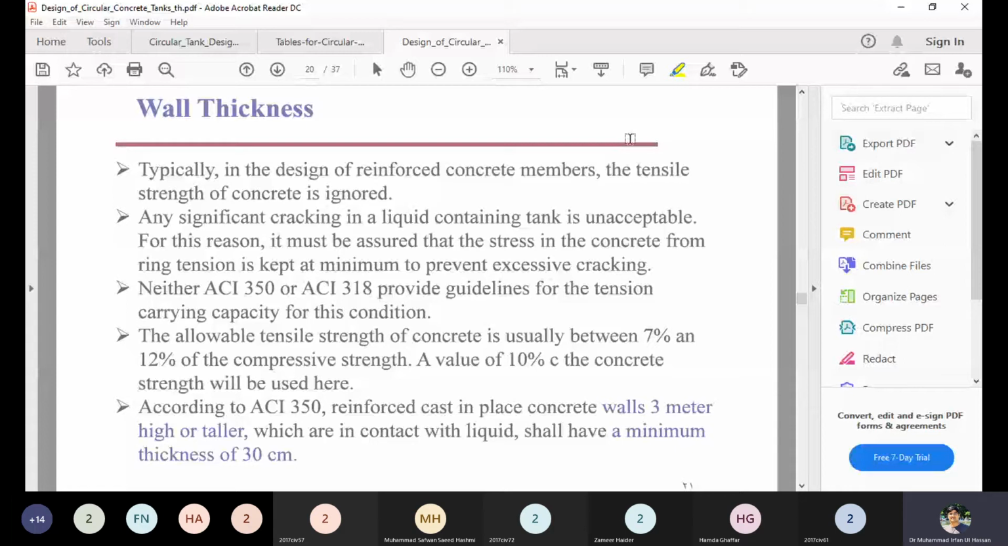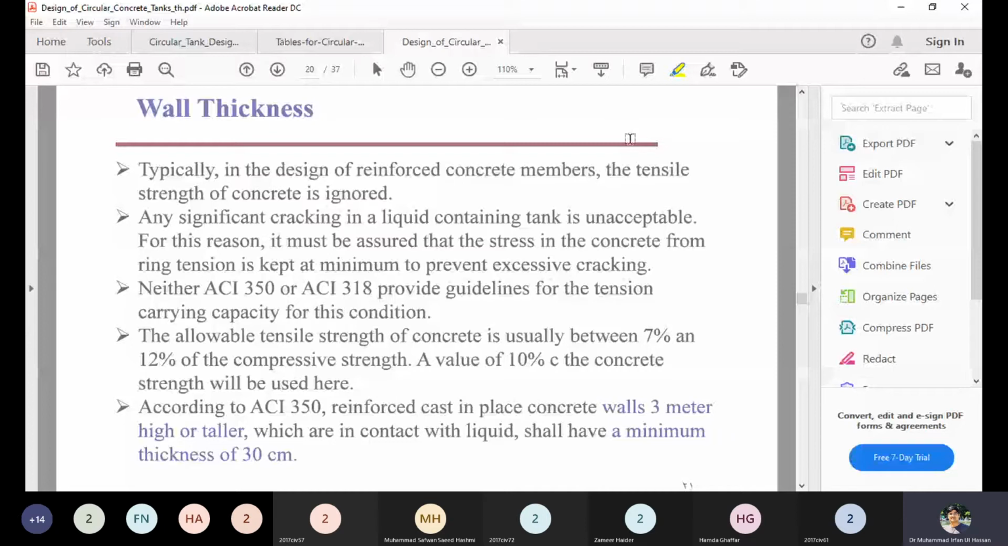But you know that the allowable tensile limit for the tensile stress in the concrete is much smaller than the compressive strength. So therefore the chances of cracking are there, but it is unacceptable because the concrete is weak in tension. So we have to ensure that the axial stresses from the hoop tension developed are at minimum, so that the concrete should not develop excessive tensile stress in it.